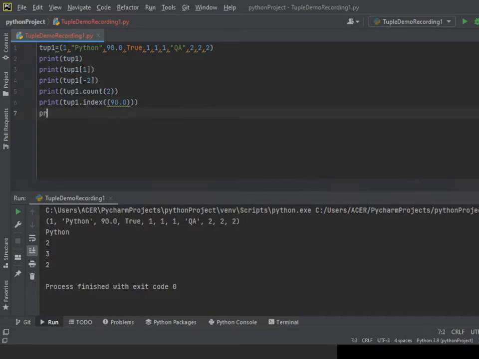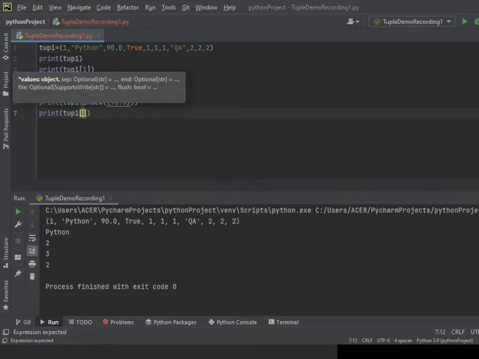Now I will give print tup1 2:4. I get 90.0 and true.